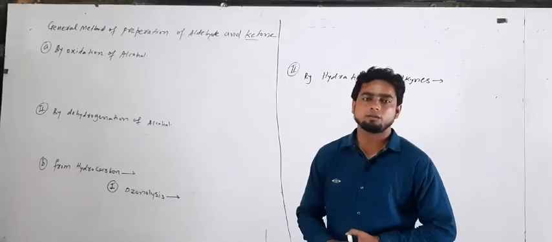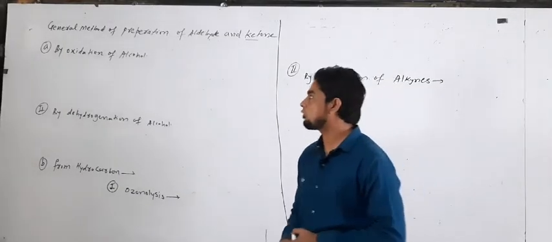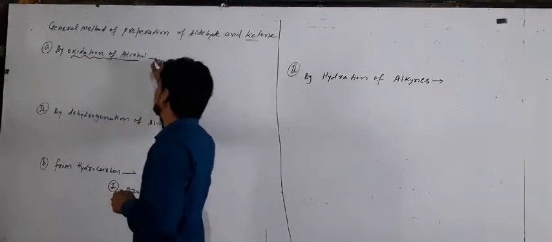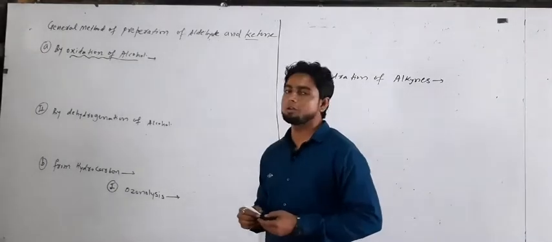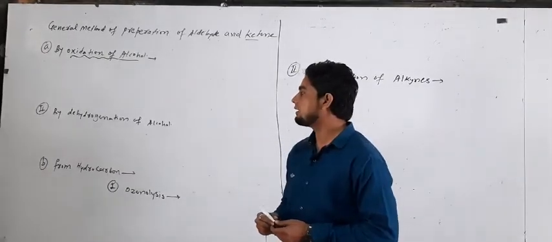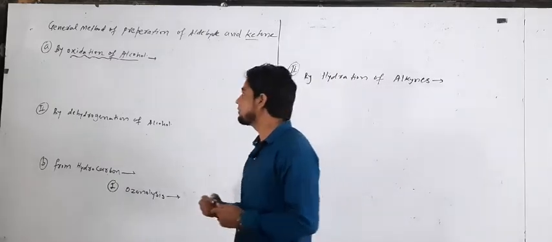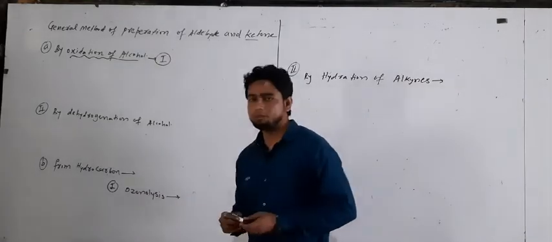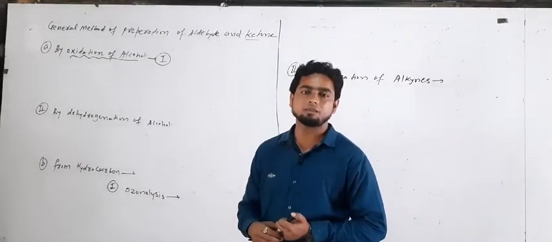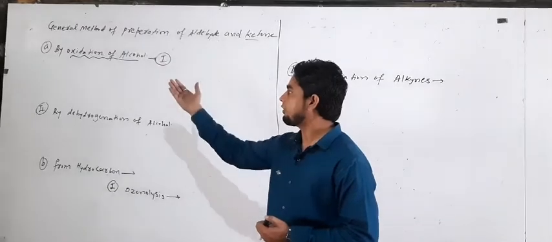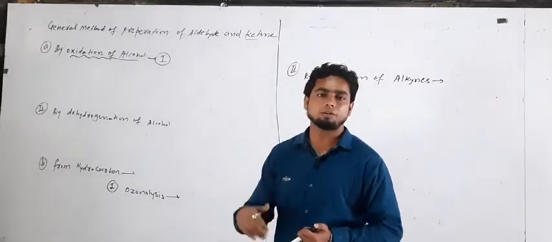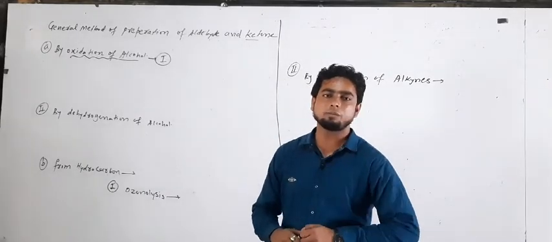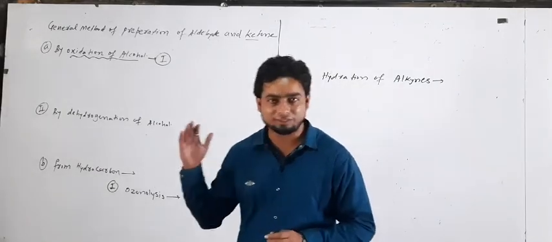So first of all, aldehyde and ketone are prepared by topic number one, A: by oxidation of alcohol. By oxidation of alcohol, we prepare aldehyde and ketone. So we take the first point, how to prepare aldehyde and ketone by using the process of oxidation of alcohol. You know what is oxidation? The process in which there is addition of oxygen in presence of an oxidizing agent is called oxidation.